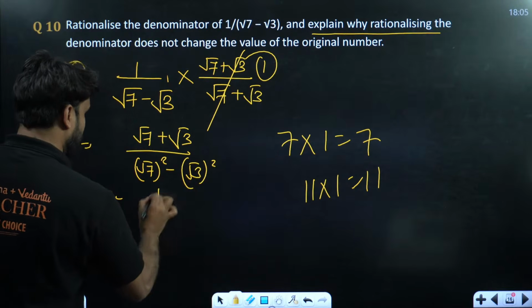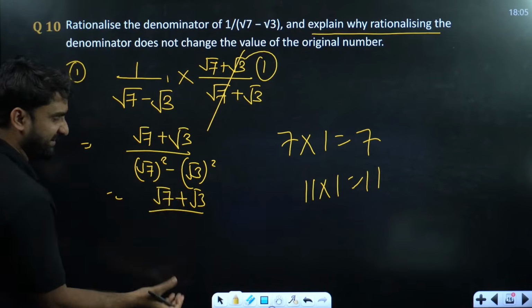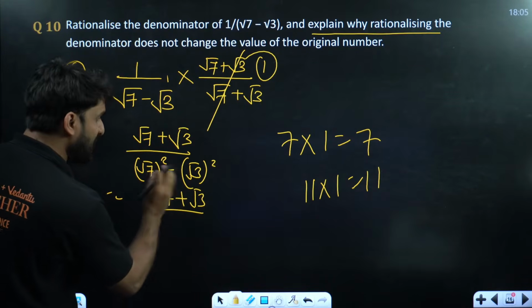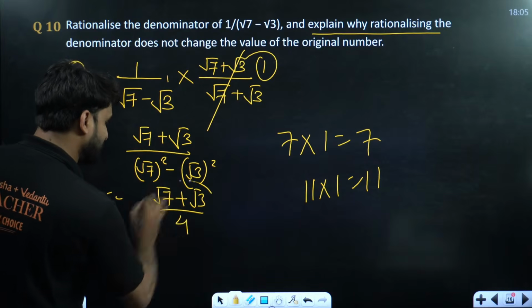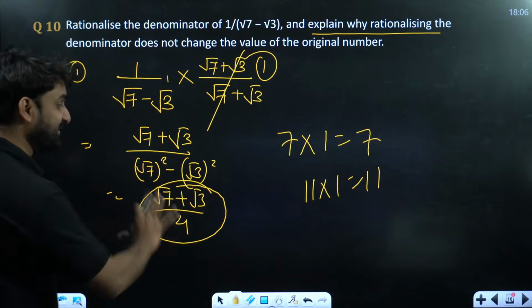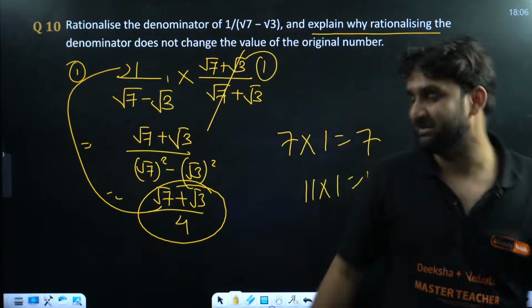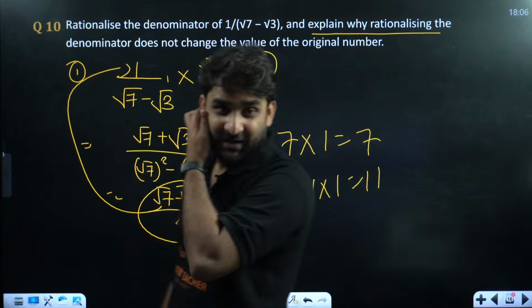Okay, so this will be root 7 plus root 3 divided by root 7 square, which will be 7 only, root 3 square will be 3 only, and 7 minus 3 will be 4. This is the answer. But let me tell you, there is no difference between this and this. Both are same. I hope you are getting my point.